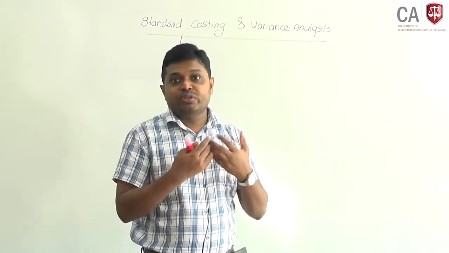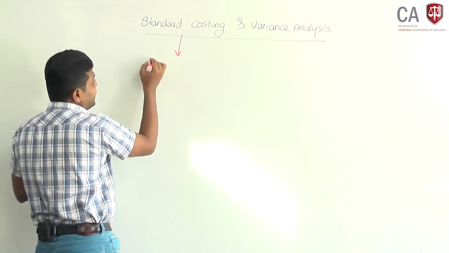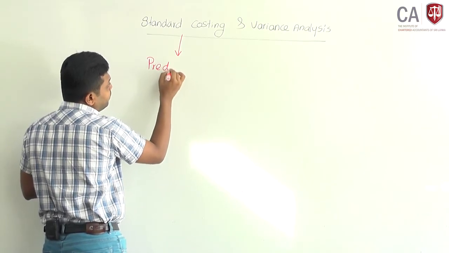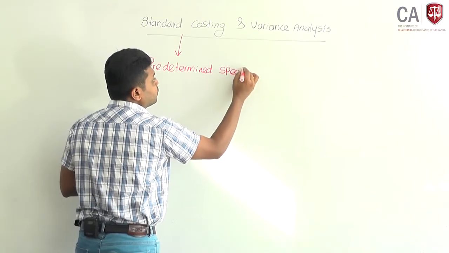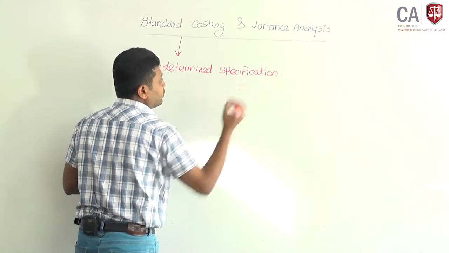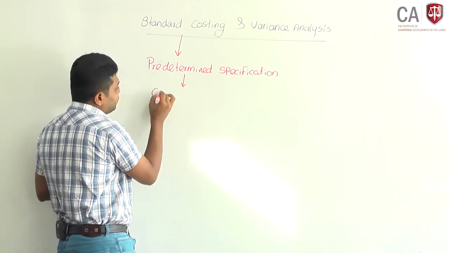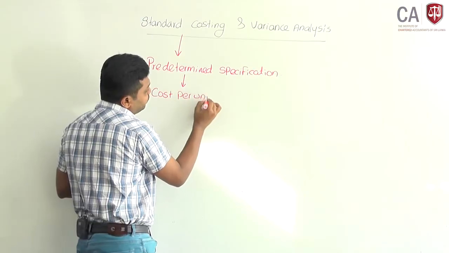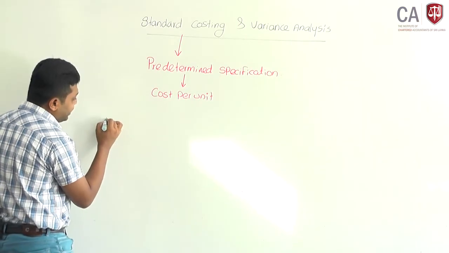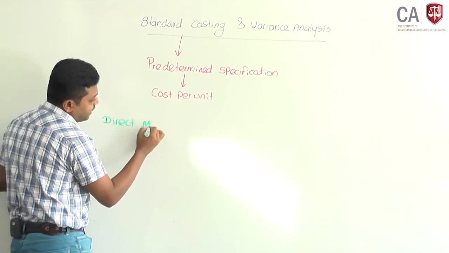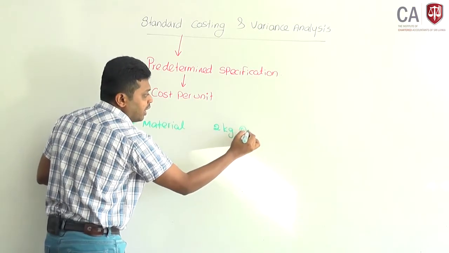when you are going to make or produce a product, there should be a specification. We calculate the cost based on the predetermined specification, cost per unit. As an example, when you make a product, it says you require direct material, assume 2 kilograms at 100 each.